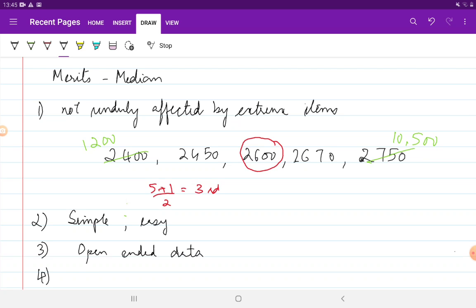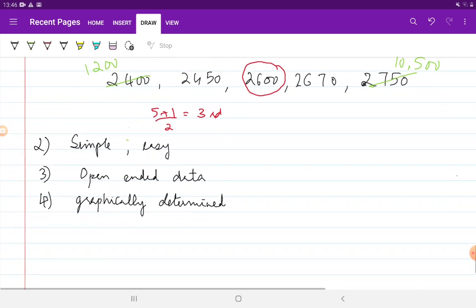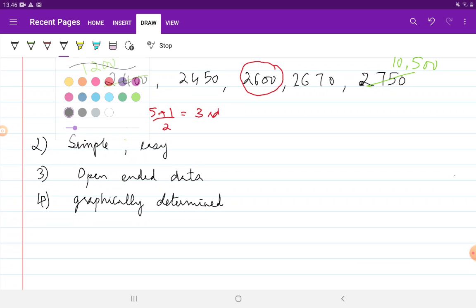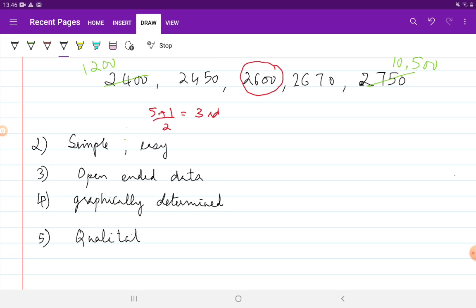Another advantage that median has over the arithmetic mean especially is that it can be graphically determined. This was one of the demerits that had been mentioned about the arithmetic mean, that you cannot graphically determine it. And another big advantage is that it can be used and calculated for qualitative data as well. So it is not limited to just quantitative data, it can be used for qualitative data as well.